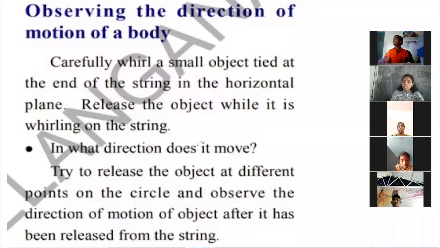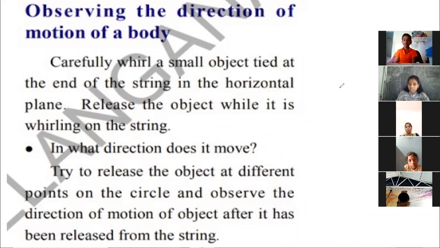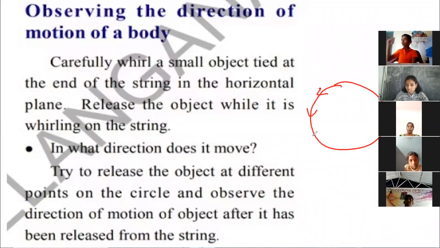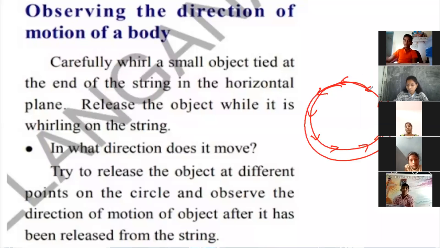So when you release that object at one point, from that point it moves in a straight line. It will not rotate. See here, for example, this is the path you are rotating continuously. These are the paths, the directions, assume that. Like this you are rotating the object, and at one point you release it. For example, at this point you release that object. From this point it moves in a straight line.